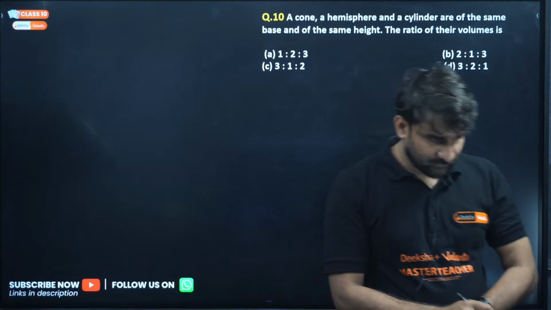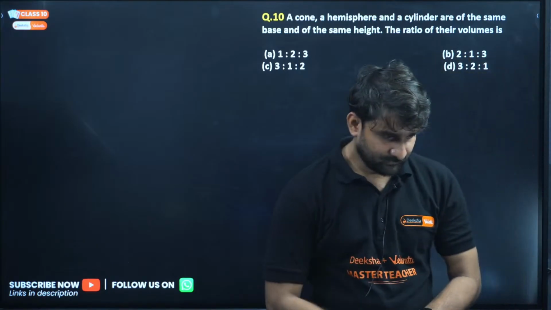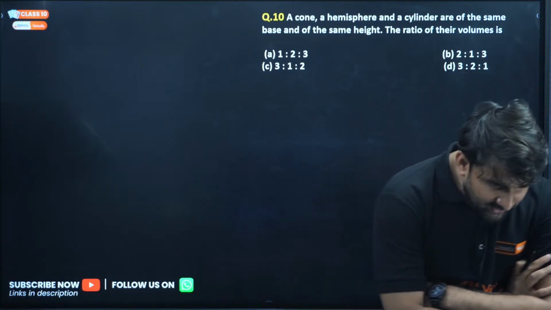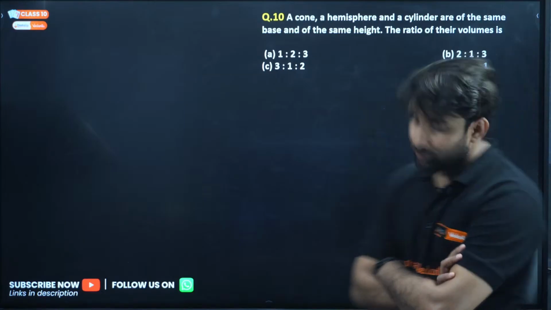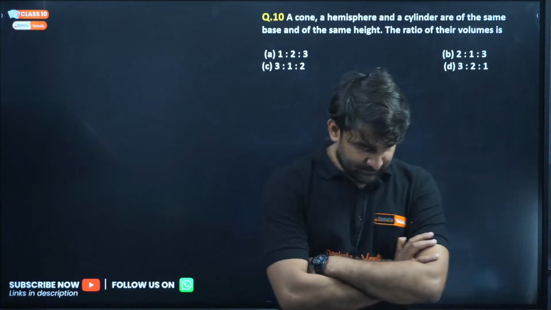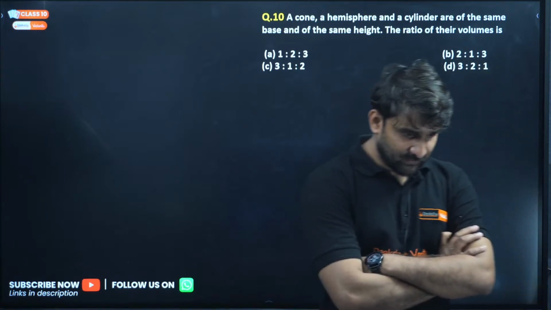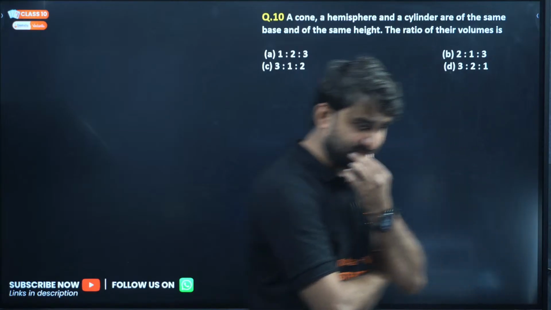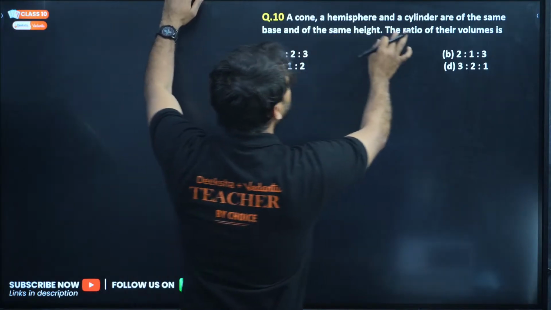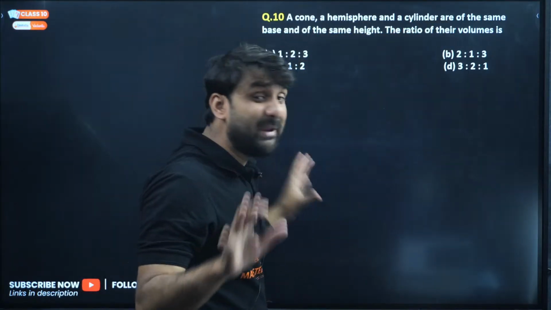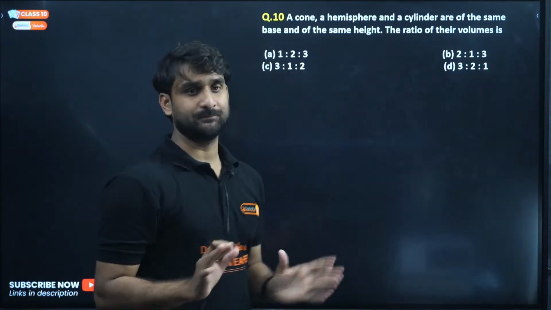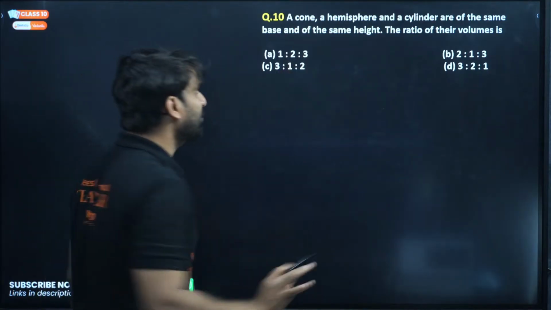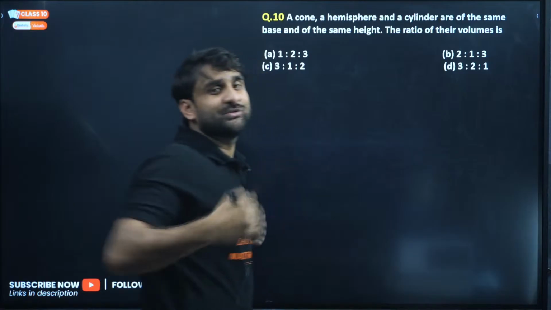Try this question. Raksha is giving answer 1:2:3, option A. Okay, let's do this question. A cone, a hemisphere and a cylinder are of the same base and the same height. Then the ratio of their volumes.